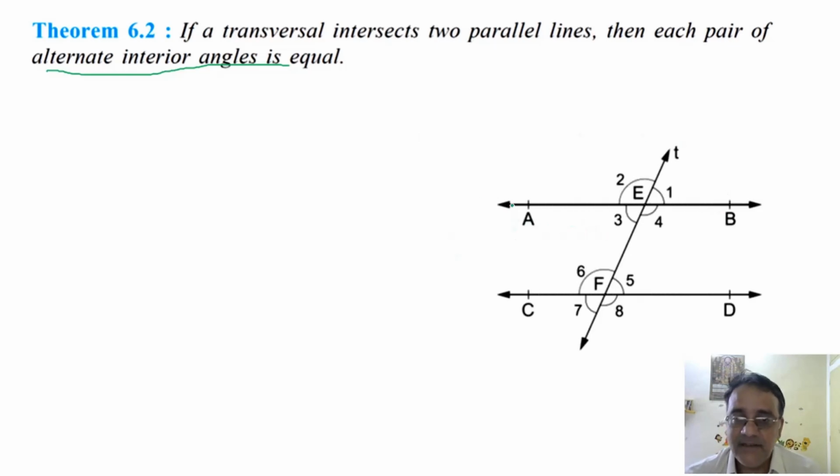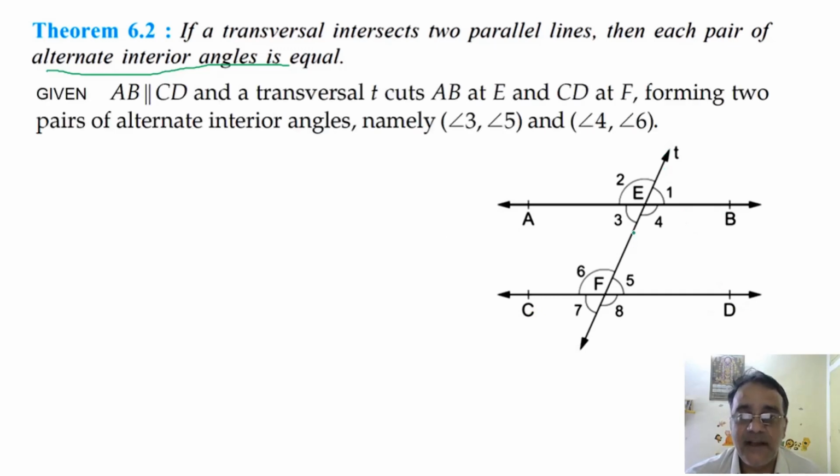the given part, that is AB is parallel to CD and transversal T intersects AB at point E and CD at point F, forming two pairs of alternate interior angles, angle 3 and angle 5, angle 4 and angle 6. What we have to show is that these two angles are equal to each other: angle 3 equals angle 5 and angle 4 equals angle 6.